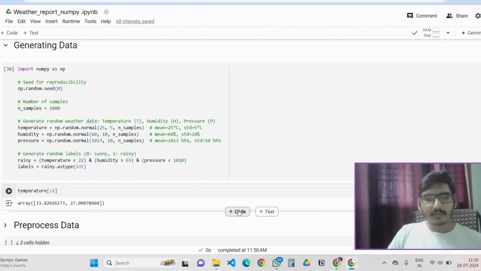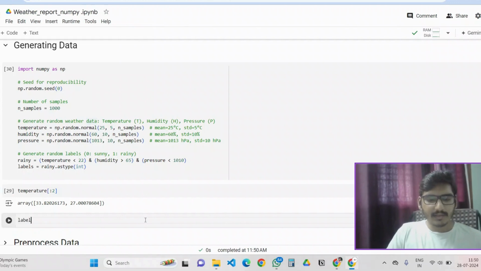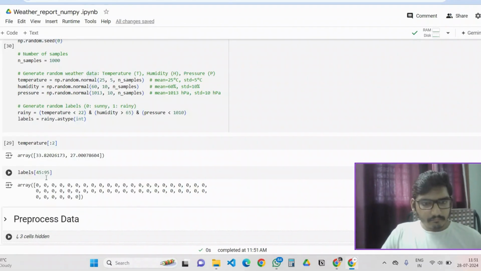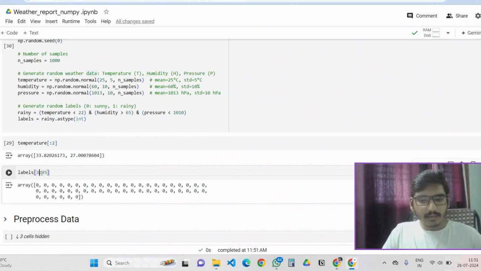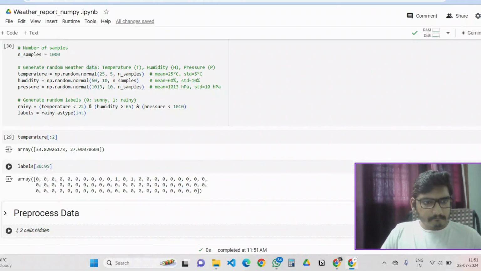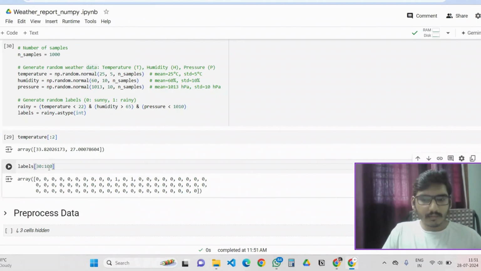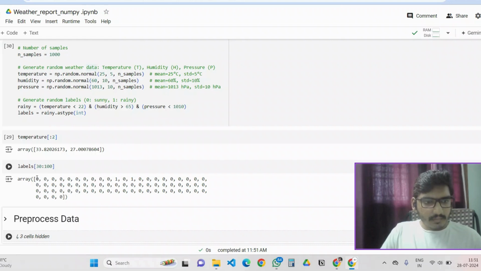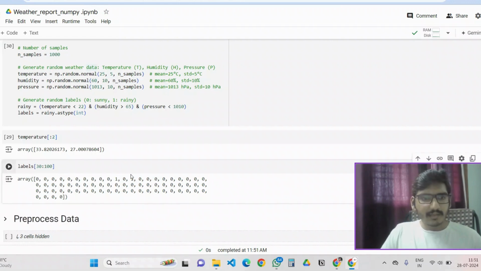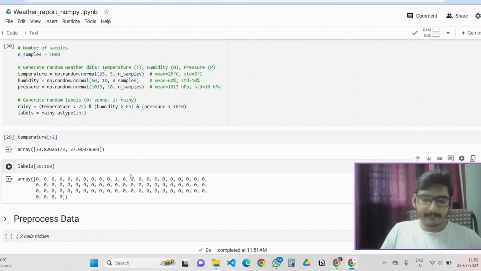Let me also check the labels. Let me check 55 to 66 or 65. Let it be. What's happening here? Let me give 30. Let me give 100. Yeah, here I get labels as 1, 0, 1. Here 1 is nothing but rainy. There are 2 rainy days, and the rest are all sunny days.